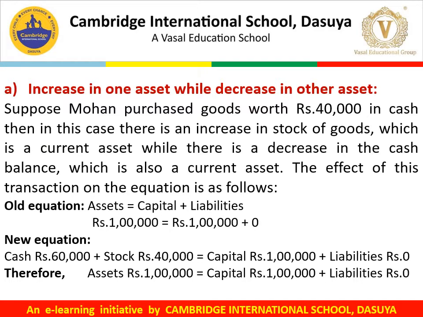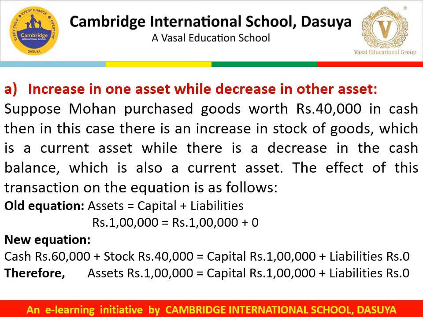We take an example of the first case, where there is an increase in one asset while a decrease in another asset. Suppose Mohan purchased goods worth rupees 40,000 in cash. Then in this case there is an increase in stock of goods, which is a current asset, while there is a decrease in the cash balance, which is also a current asset.